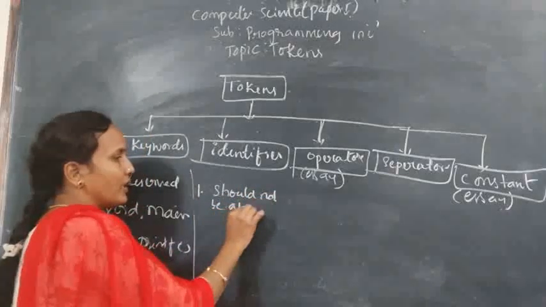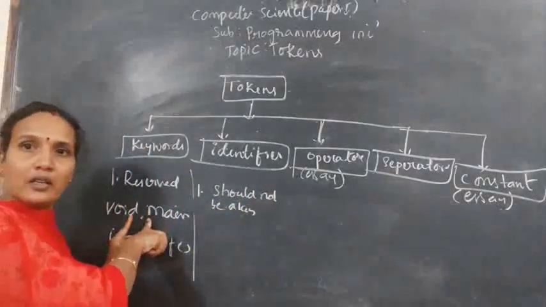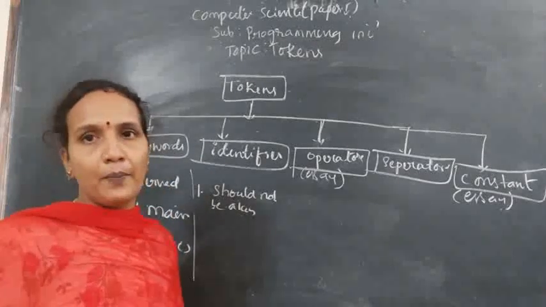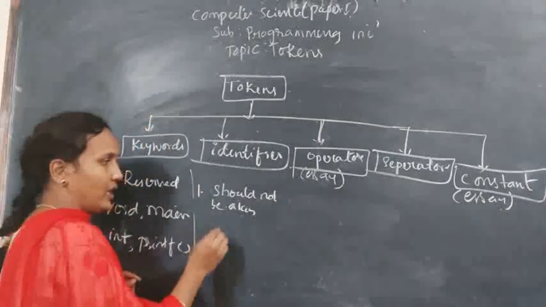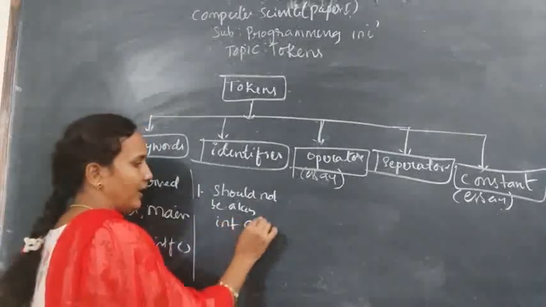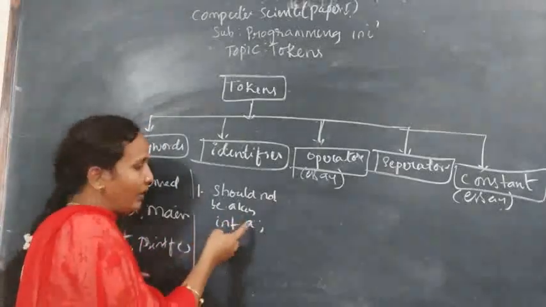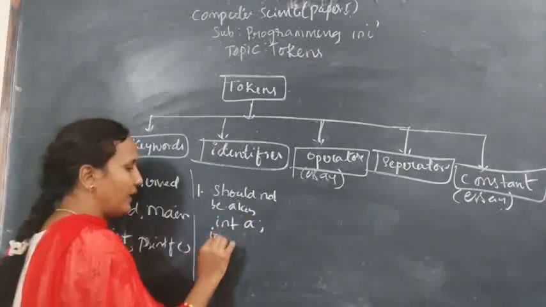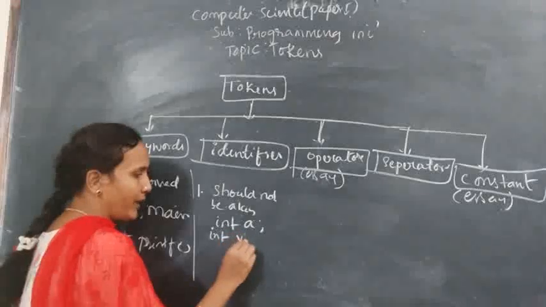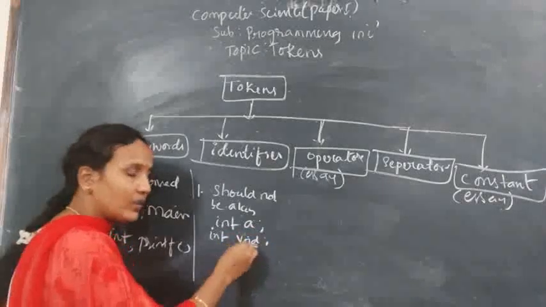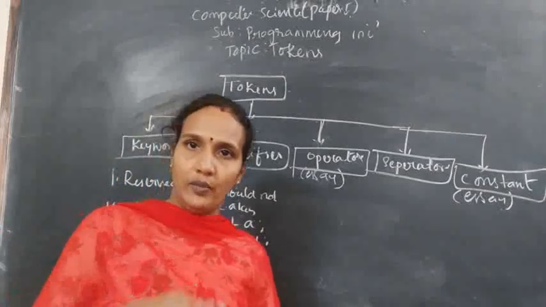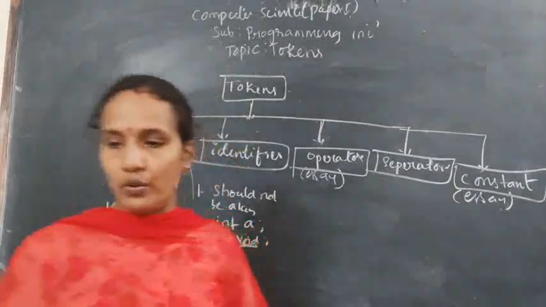Here I said keywords are system words. You cannot use those words as identifiers. Like this: int a is valid. Int is a keyword, a is an identifier because the user is supplying this. But if the user gives int void, void is a keyword. So you are not supposed to use a keyword as a variable name. That is the first rule.